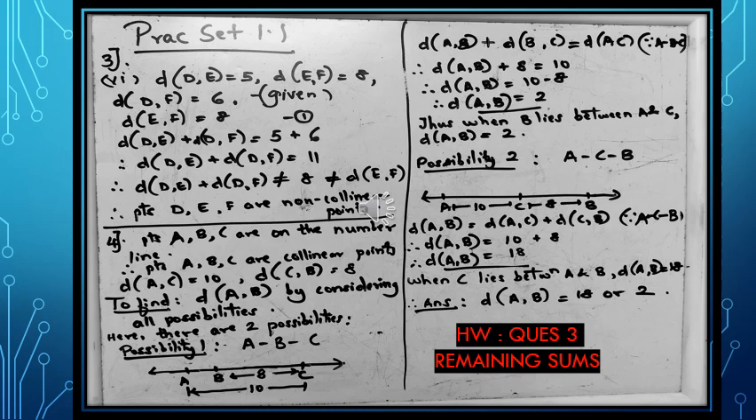Since C lies in between A and B, on substituting the values, I get distance AB is equal to 10 plus 8. So therefore, distance AB is equal to 18. Thus, when point C lies between A and B, distance AB is equal to 18. Final answer, distance AB is equal to 18 or 2.